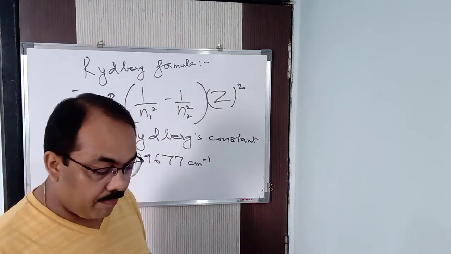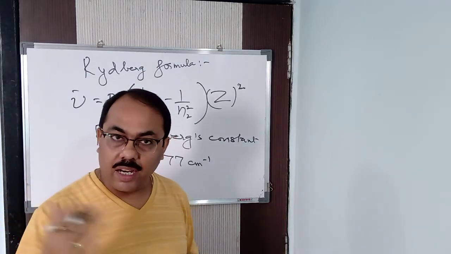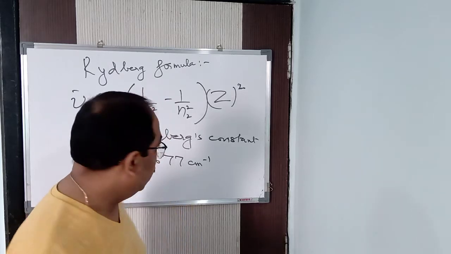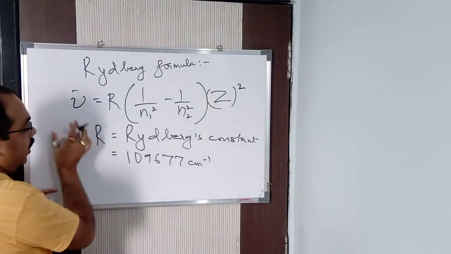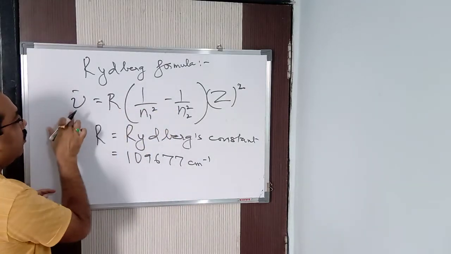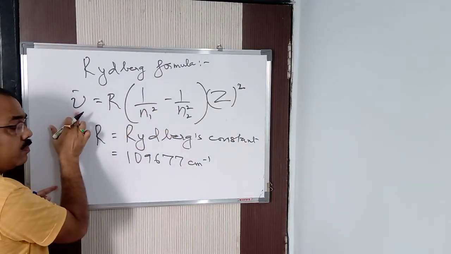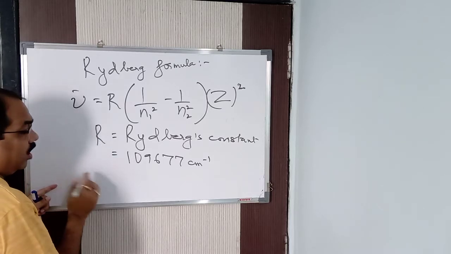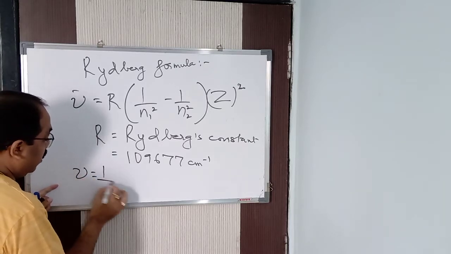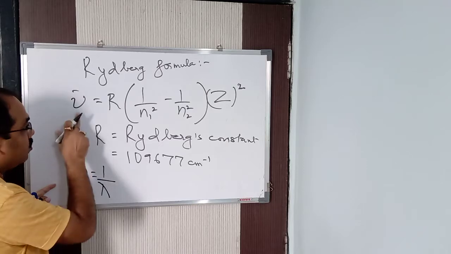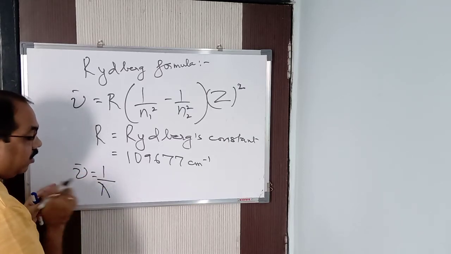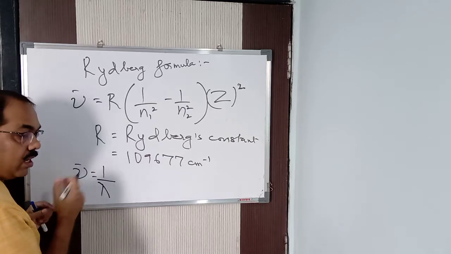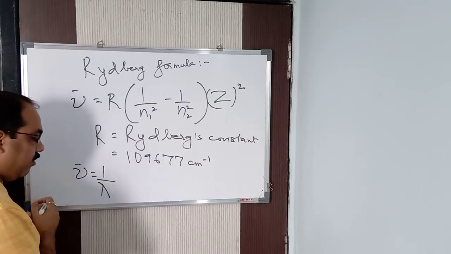So he used this particular value, Rydberg's constant, and by using this formula we can calculate the wave number of the spectral series. And what is wave number? I said wave number is the reciprocal of wavelength. So once you know the wave number, that is nu bar, we can calculate the wavelength also. In this way we can calculate the wavelength or the wave number.